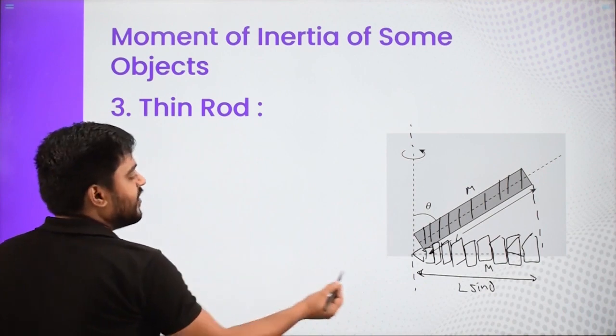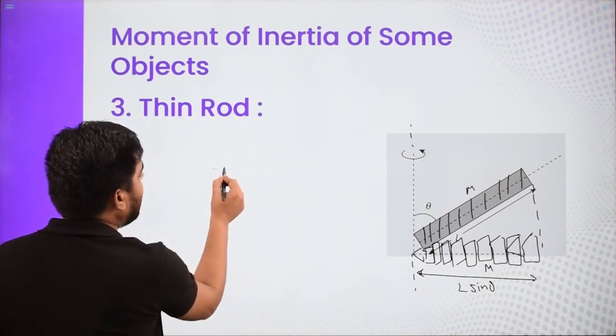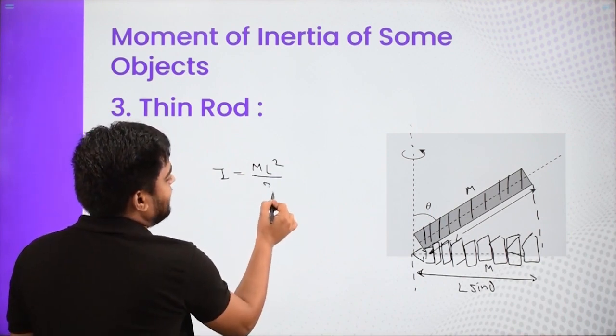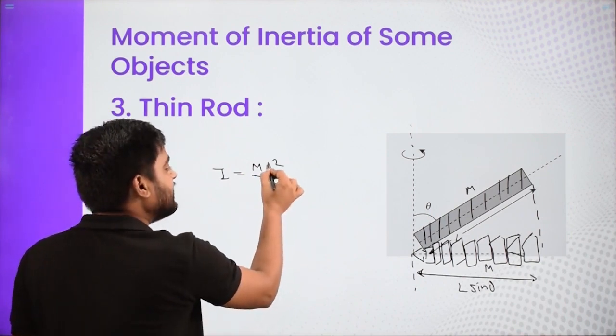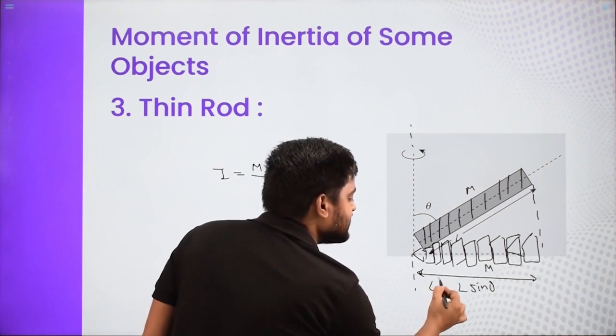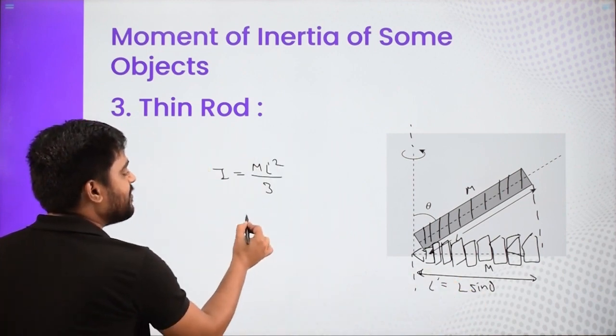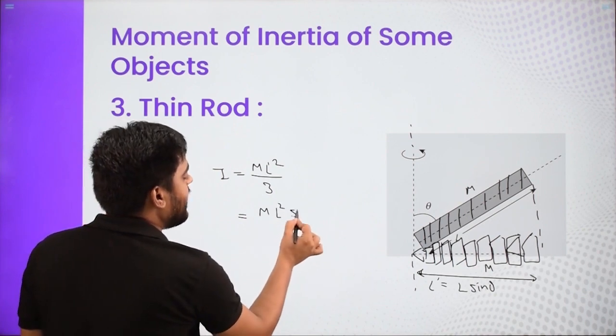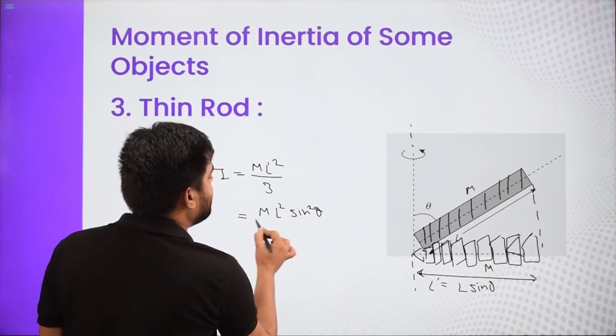We already know that for such scenario, we'll say I is equal to nothing but ML square by 3. But the new length, I have to put L dash, and L dash is basically L sine theta. So mass is still M, so I'll say M, and it is L sine theta whole square. So ML squared sine squared theta by 3.